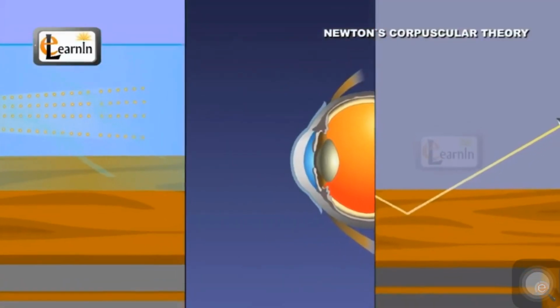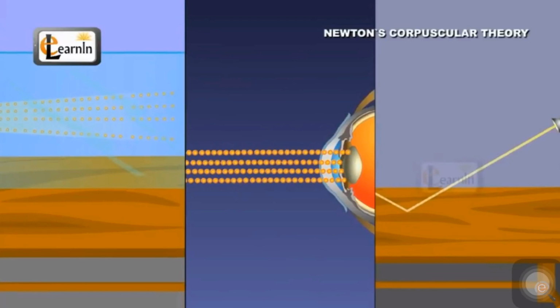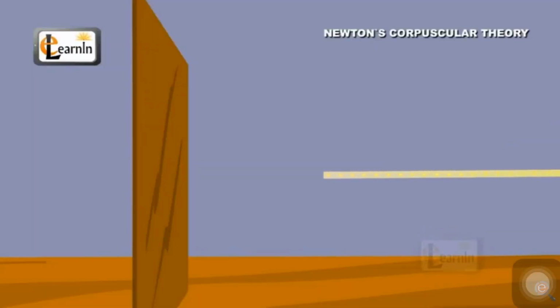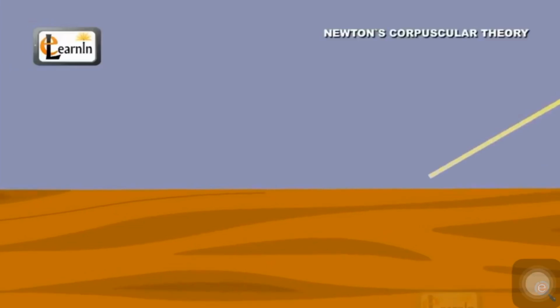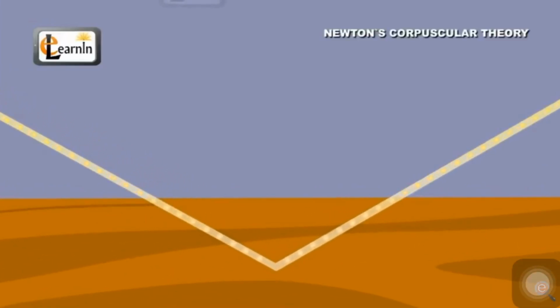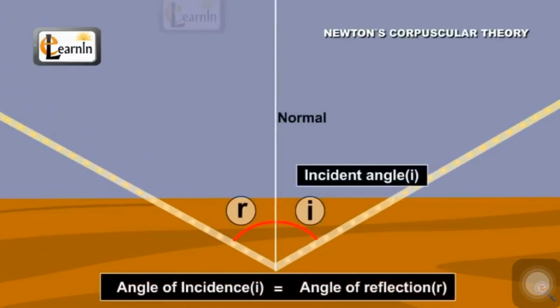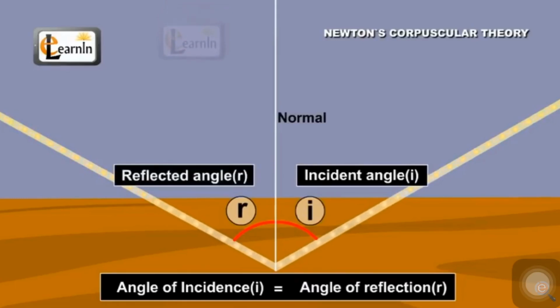Reflection of corpuscles of light follows the same rules that reflection of this perfectly elastic ball exhibits. In other words, each of the corpuscles behaves just like an elastic ball. This means that when corpuscles hit the surface normally, they travel along the same way back, and when they hit the surface at an angle, they are repelled near the surface and reflected back such that the angle of incidence, I, is equal to the angle of reflection, R.